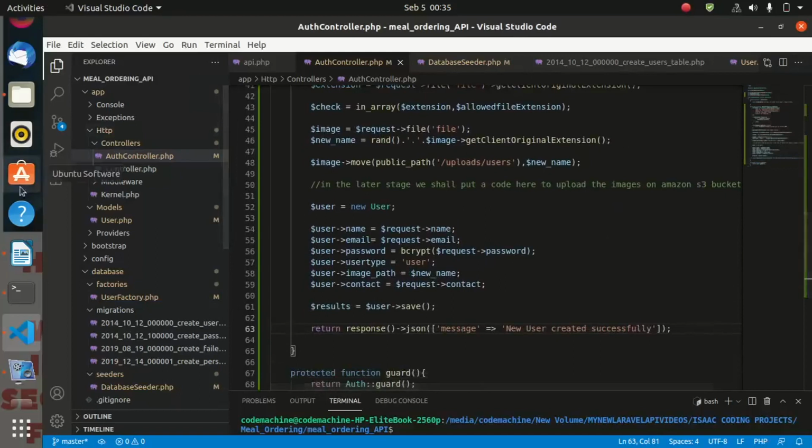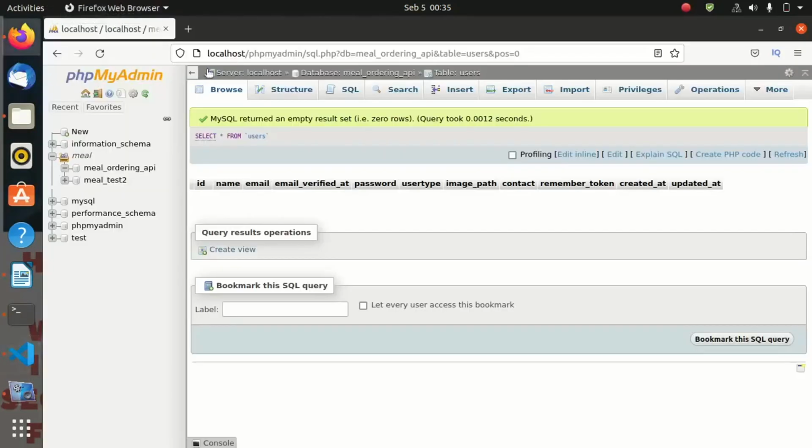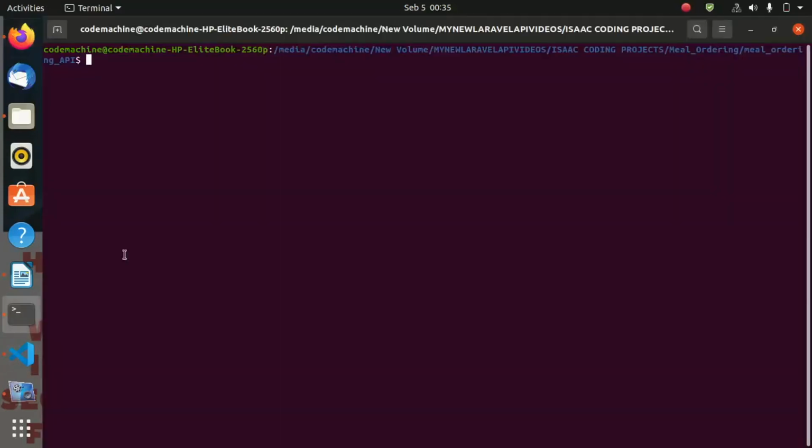So let us first go back to our database and see, let me try to run the db seed, php artisan db:seed.